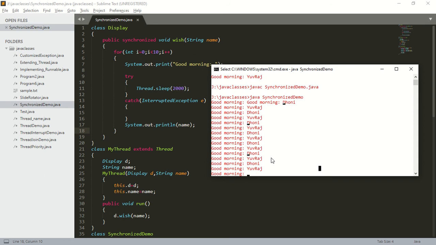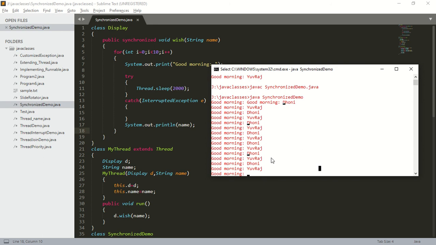There is no data inconsistency problem because it will come only when two threads are operating on the same Java object. But here two threads are operating on different Java objects. So when two different threads are operating on different Java objects, there is no need for synchronization at all. Because one biryani plate, one dog, another biryani plate, another dog. So there is no chance of getting a data inconsistency problem, and no use of a synchronized method in this case.